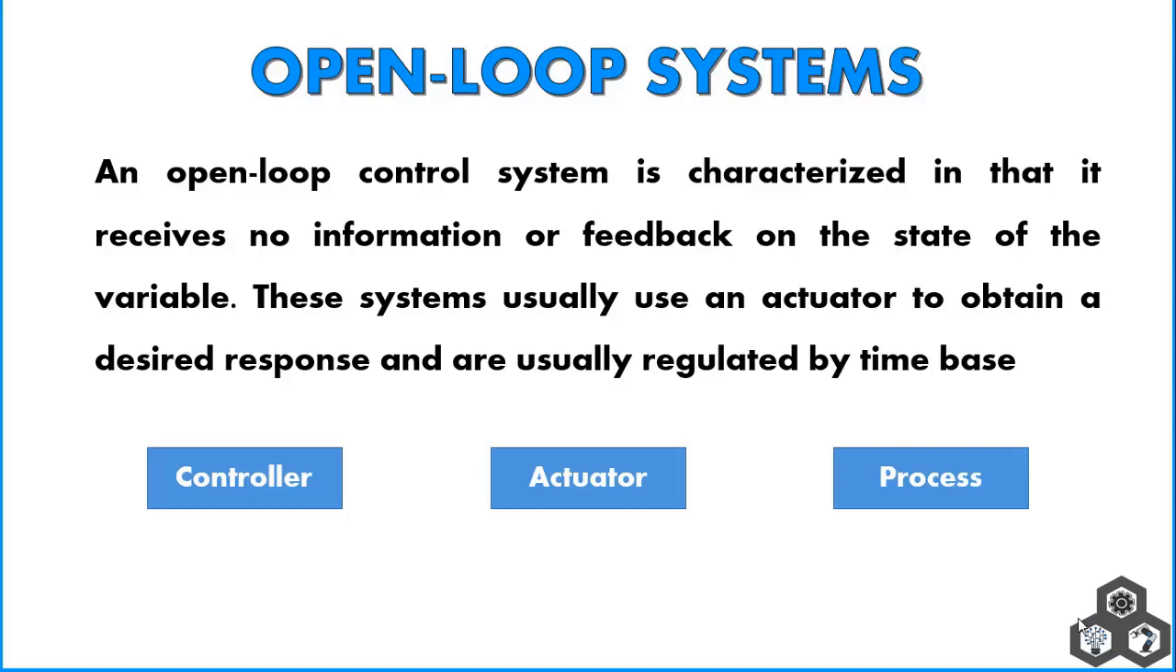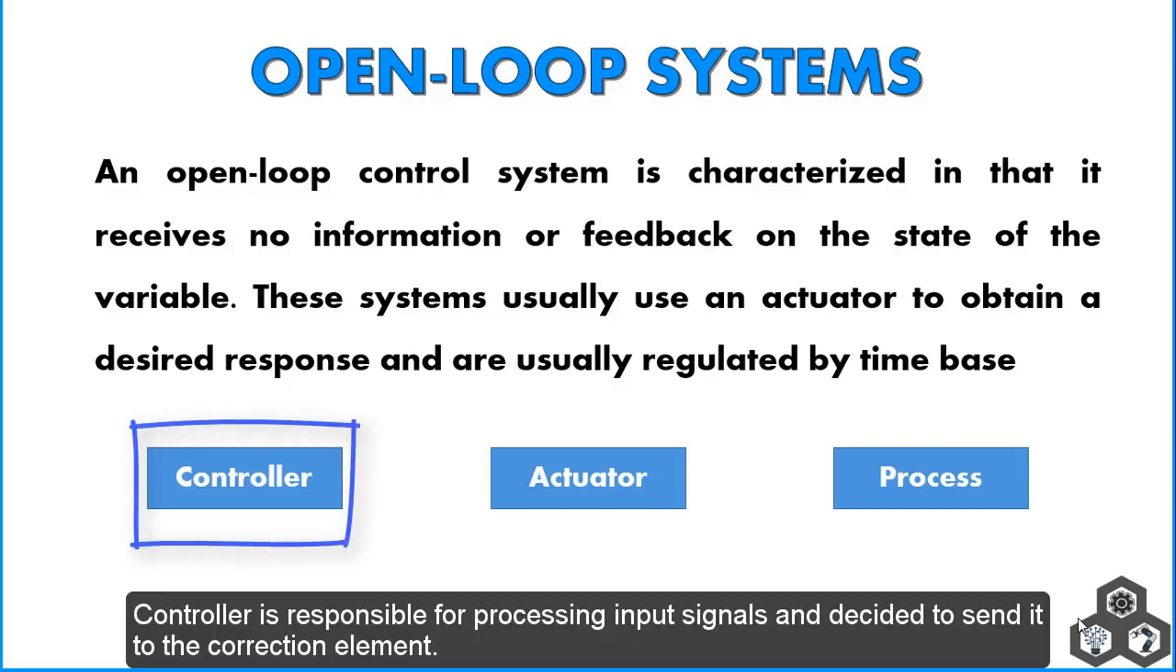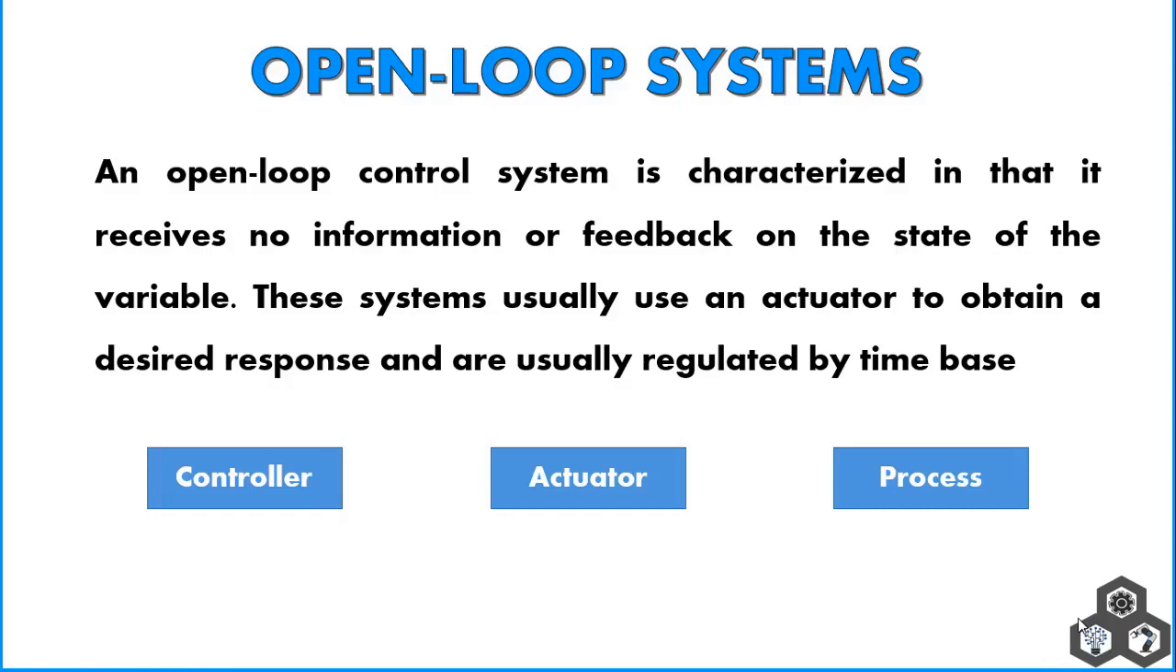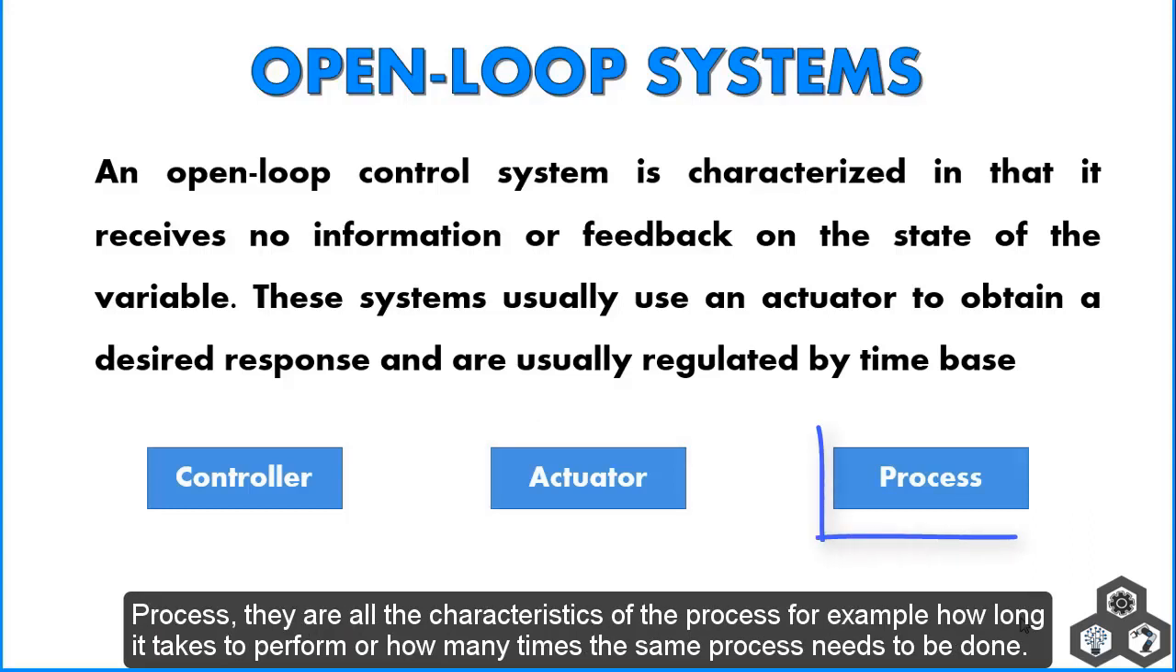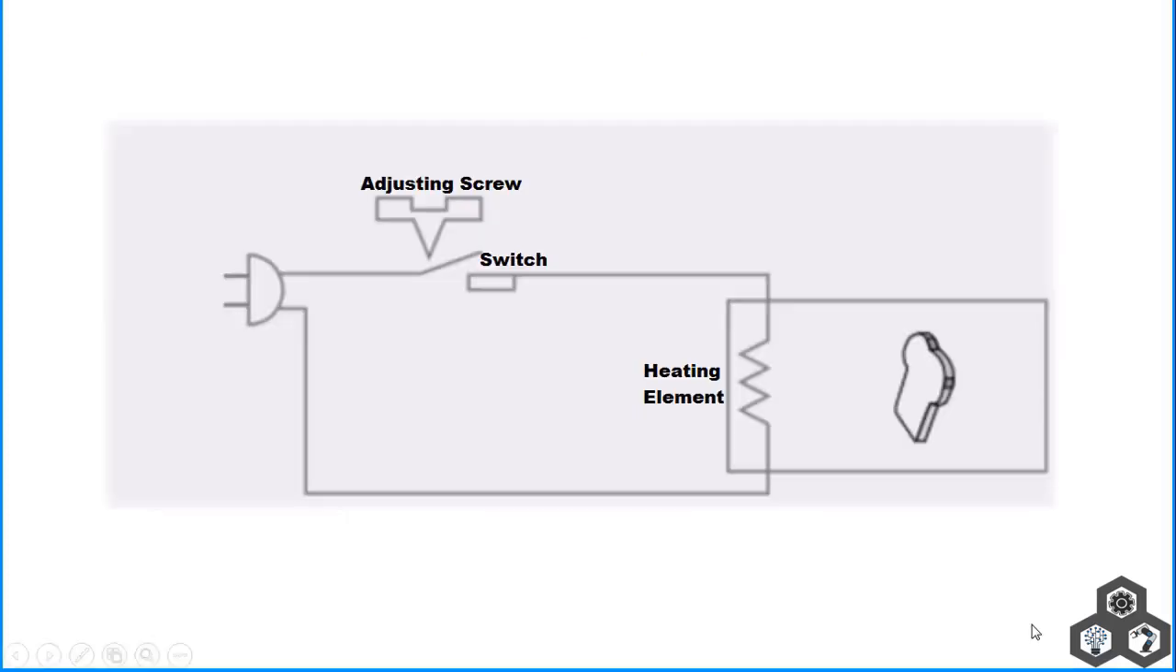The three essential elements in open-loop systems are: controller, which is responsible for processing input signals and deciding to send that to the correction element. Actuator, this is the element that produces a physical change in the process. An example of this is engines. Process, they are all the characteristics of the process, for example, how long it takes to perform or how many times the same process needs to be done.